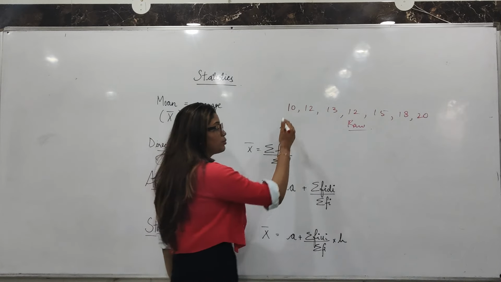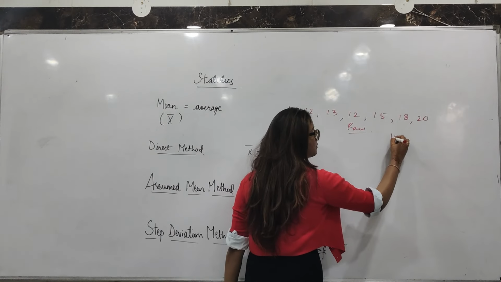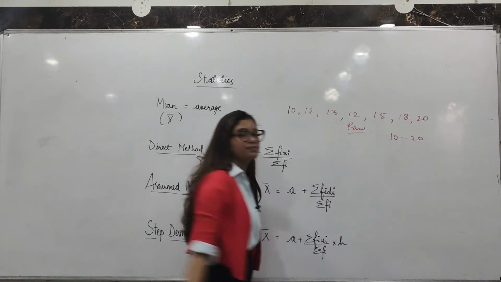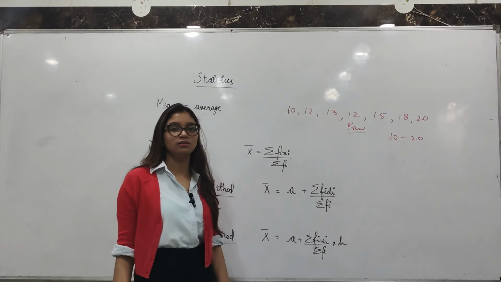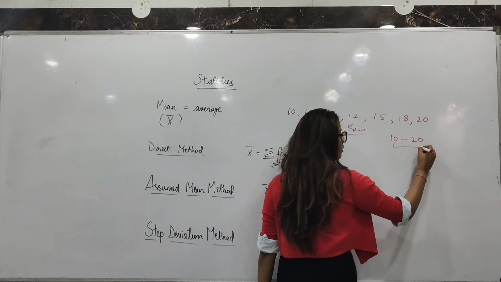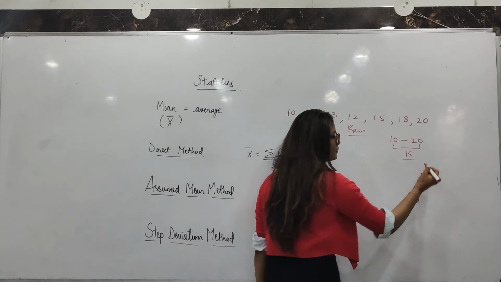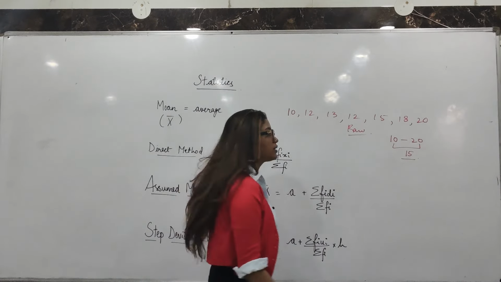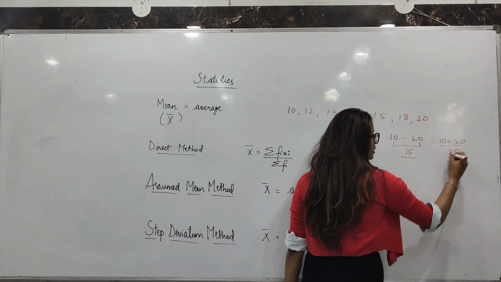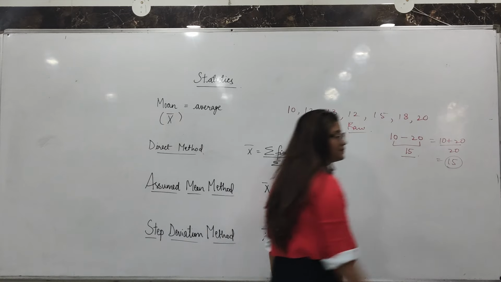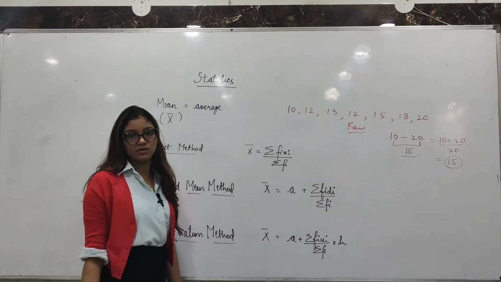अब आप देखो ये जो नंबर्स हैं, they are ranging from 10 to 20, right? सबसे छोटा नंबर 10 है और सबसे बड़ा नंबर 20 है. The average of this is going to be 15. I hope you all agree with me. एवरेज निकालने का तरीका होता है (10 + 20)/2, which is 15 here. So 15 is your average.